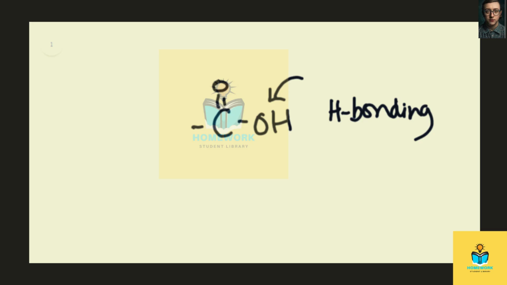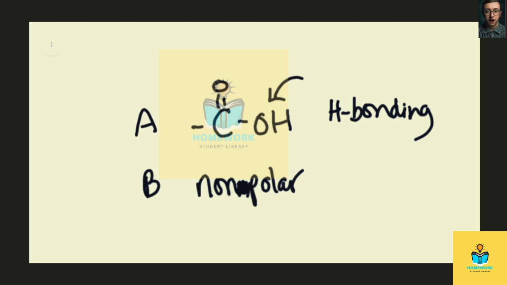Right. For compound B, that's a relatively non-polar compound, right? So it's all carbon, all hydrogen. So compound B is going to be non-polar. Okay, so this is A, this is B. So nonpolar compounds are not going to be very soluble in water. Okay, so there's really no attraction there or no reason for that to be very soluble in water because water is polar and that compound B is nonpolar.